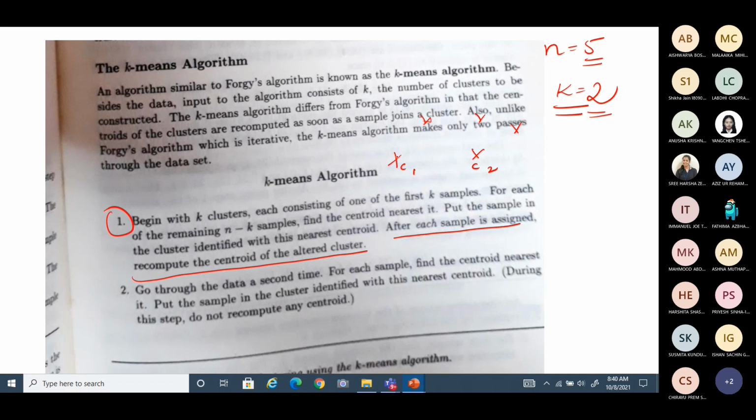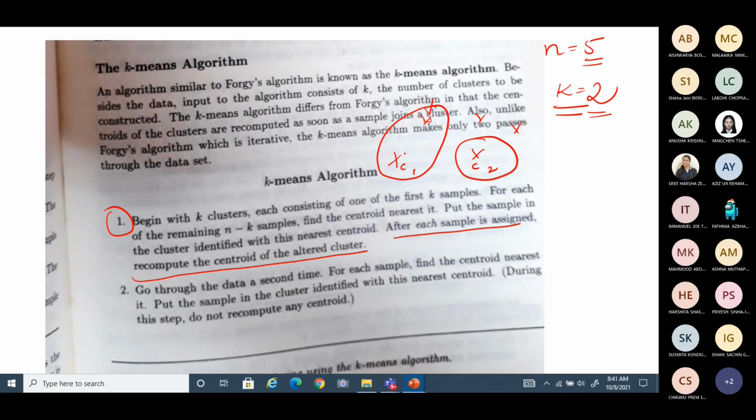So you believe that initially this is the centroid and these are the clusters. You are trying to build new, actual clusters here in the space. By taking a sample and checking whether it is close to this cluster or this cluster, you may find that this sample is close to the cluster having centroid 1. So in that case, you merge it with this cluster. Now the cluster is modified, so we have to recompute the centroids immediately. When you add a sample, the cluster changed, so the centroid is also expected to change.